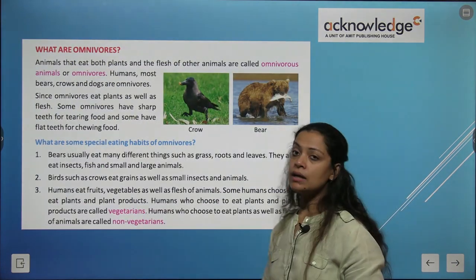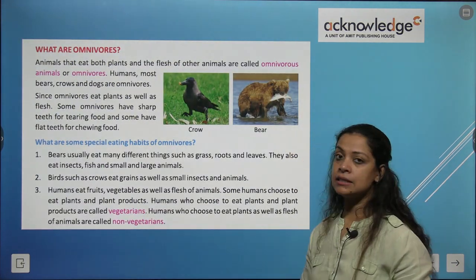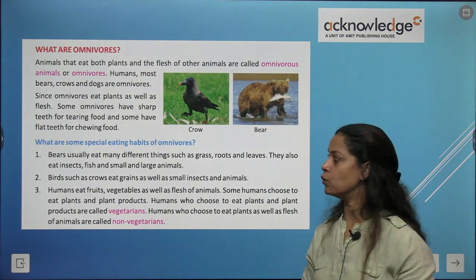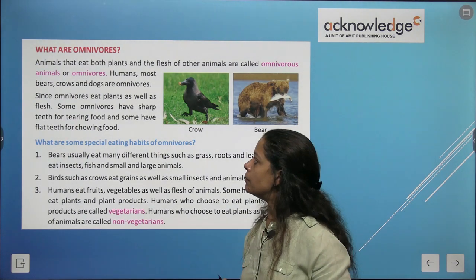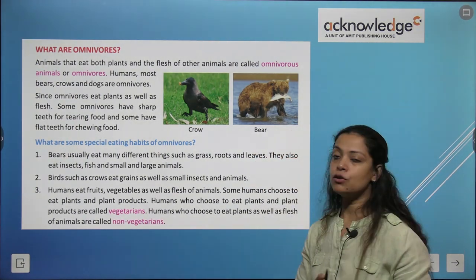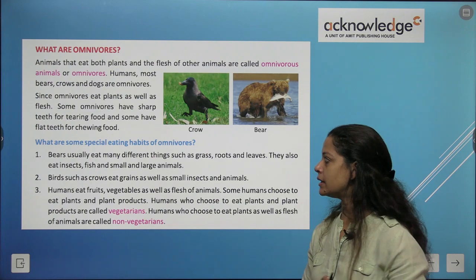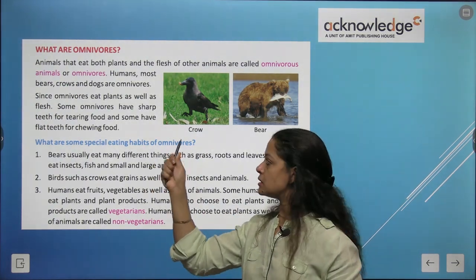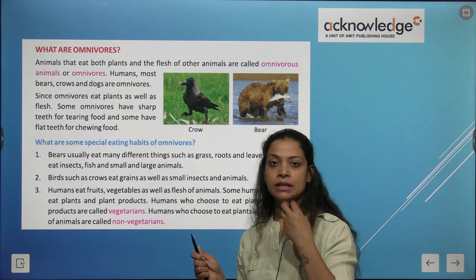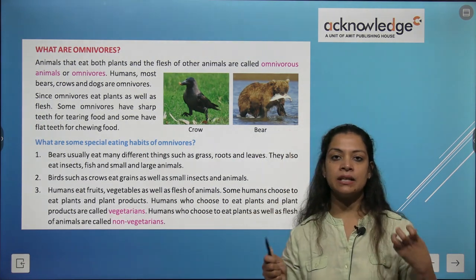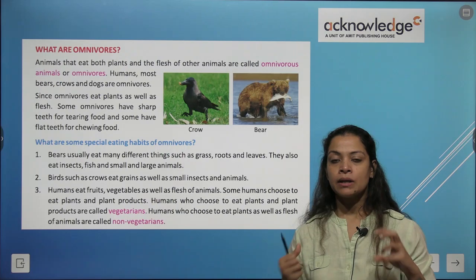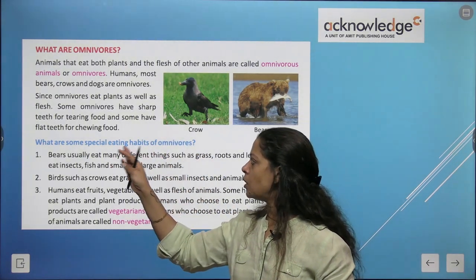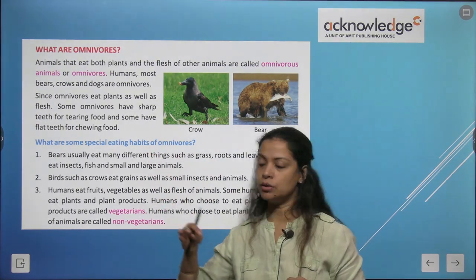Now what are omnivores? Animals that eat both plants and animals are called omnivores. So humans, most bears, crows and dogs, they are omnivores, correct? Since omnivores eat plants as well as flesh, some omnivores have sharp teeth for tearing. So in these animals or humans, both kinds of teeth are present. They have sharp teeth to tear flesh. Also, they have normal teeth for chewing food, correct?